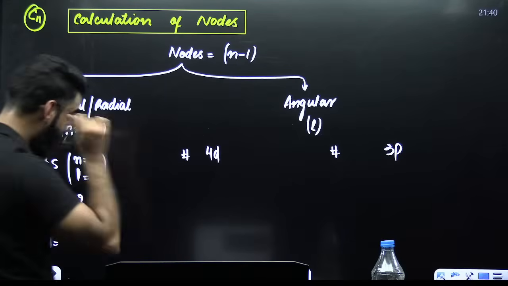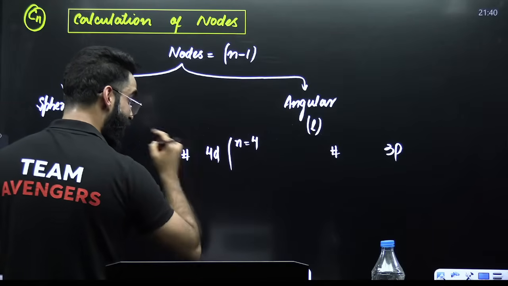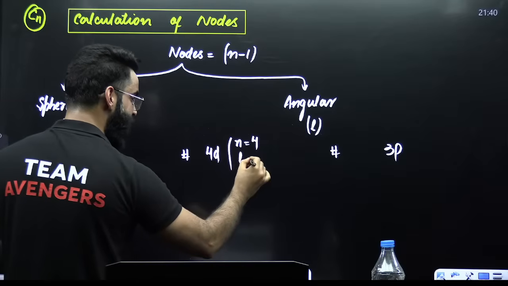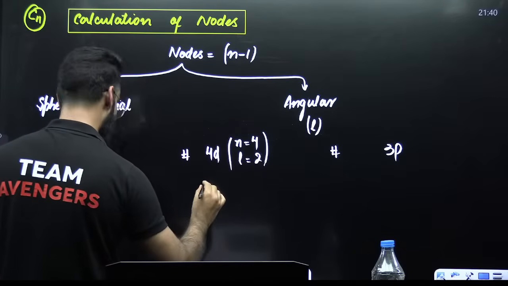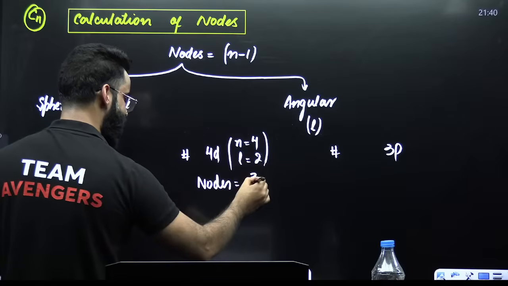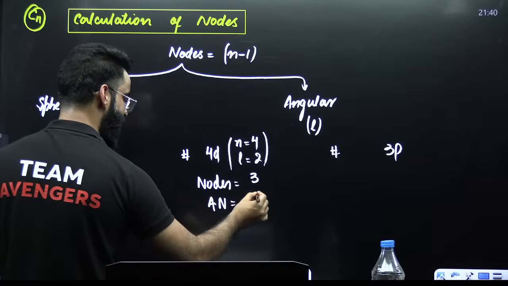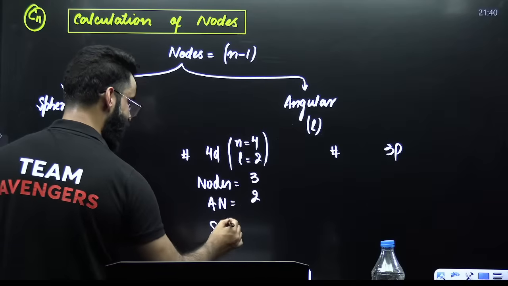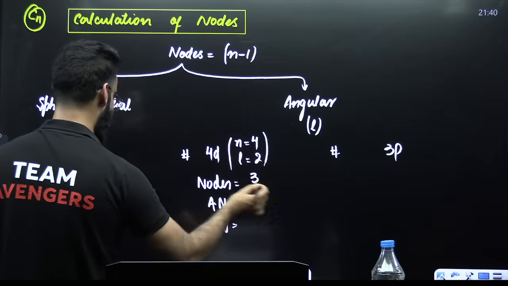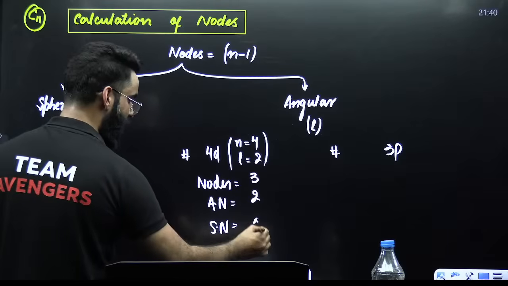Similarly, 4D. What is n? N value here is 4. In case of D, L value is 2. Total number of nodes will be n minus 1, so 4 minus 1 is 3. Angular nodes is equal to the value of L, that is 2. Spherical nodes will be n minus L minus 1, so 4 minus 2 minus 1. Value comes out to be 1.